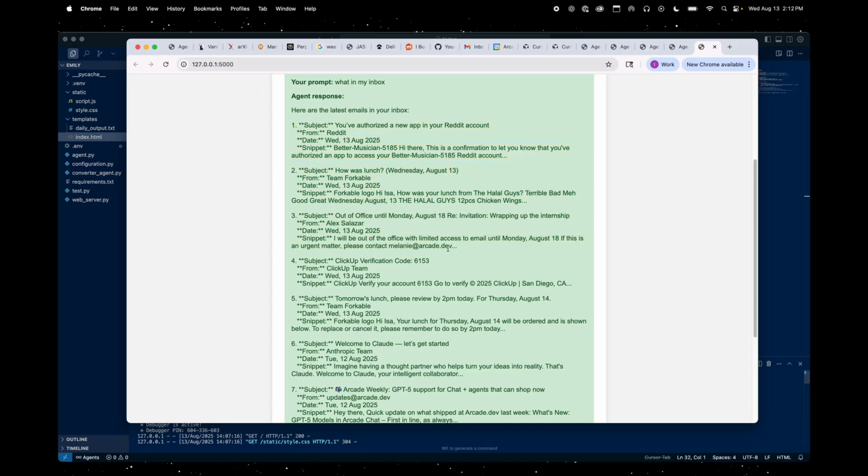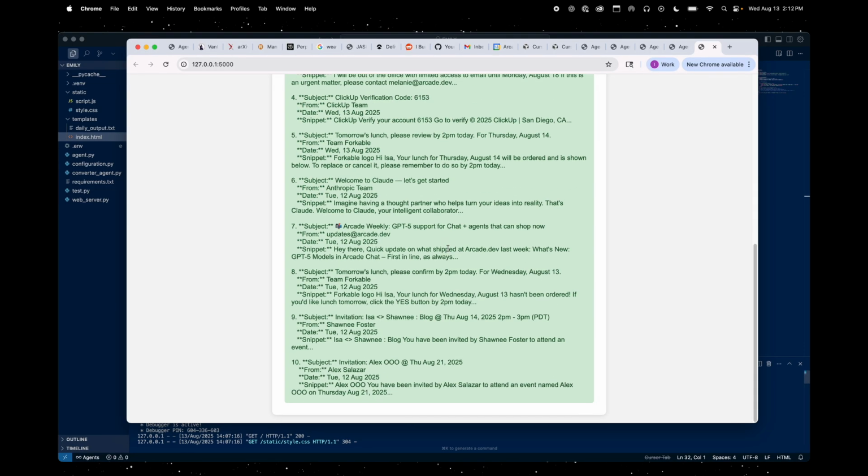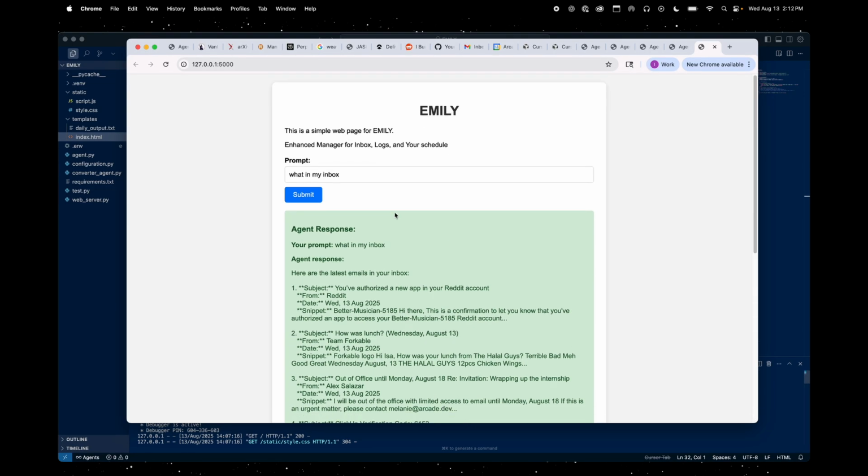So it can check your Gmail, which is good. It can give you a quick summary about what it is. It'll give you the date. It'll give you some content as well, which is pretty nice. So this, I didn't even have to open up Gmail. I didn't even have to go and check it myself. I could just tell it what's in my inbox, and it'll go do that. Which is pretty cool.